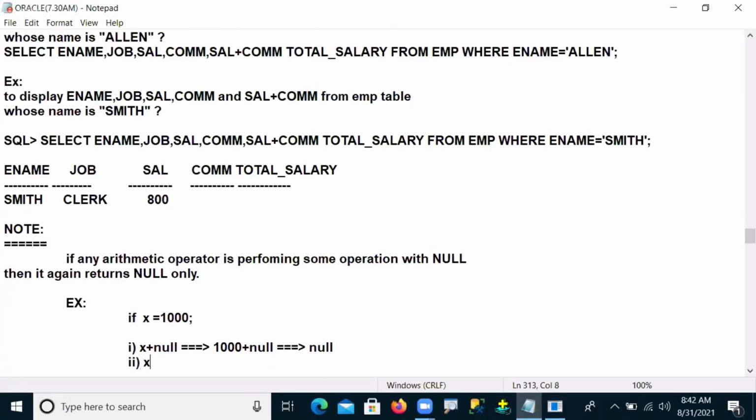Suppose you do x minus null: substitute x value 1000 minus null, again it returns null only.